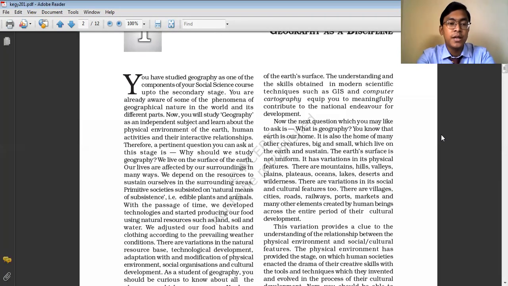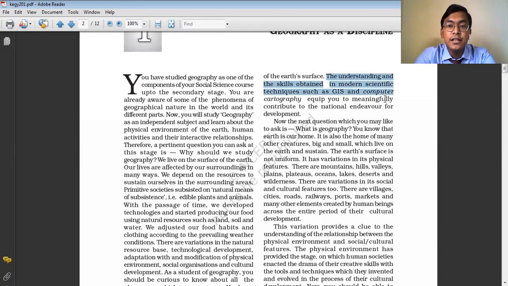Before, people used to make maps by hand, but now maps are being prepared with the help of technology. So this is why we need to study geography, to know about the modern developments with the help of technology.